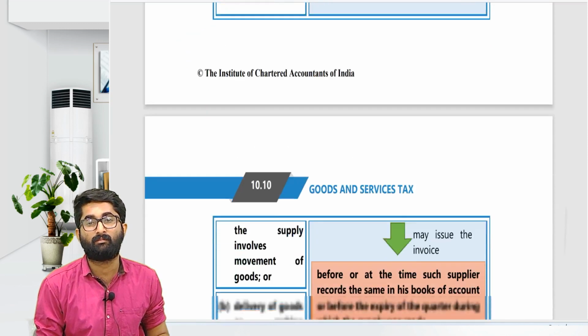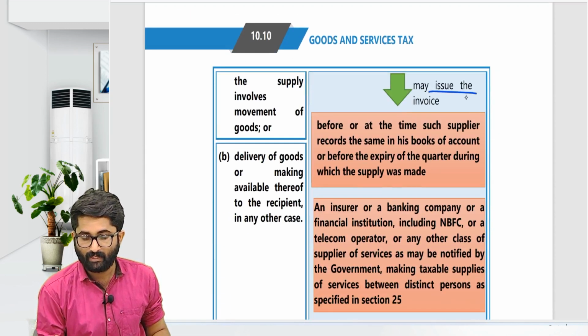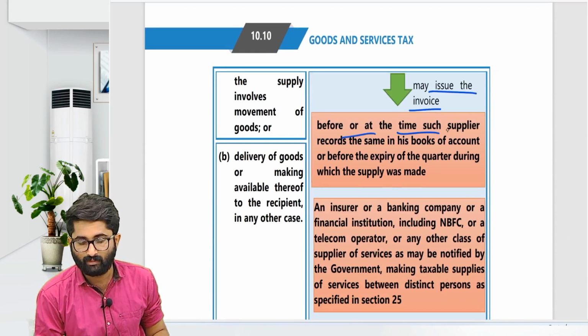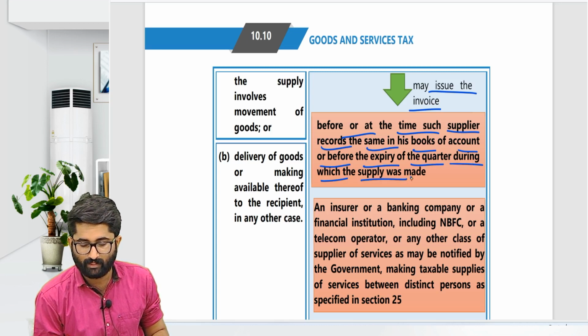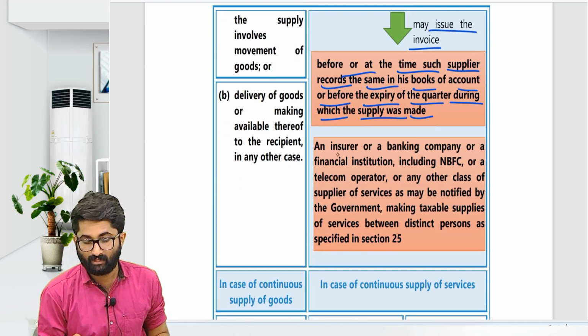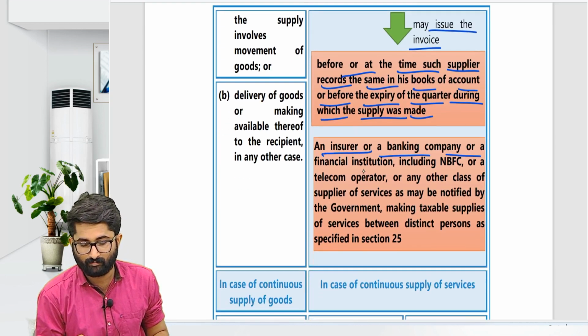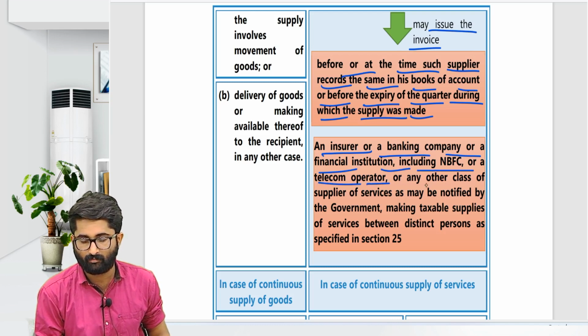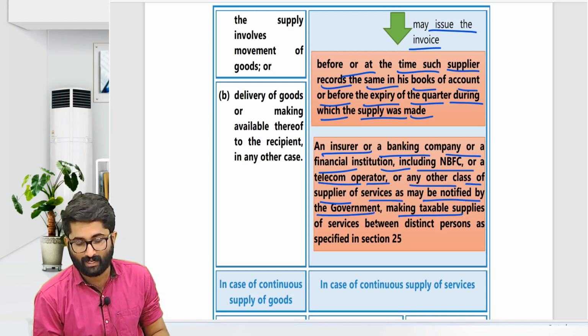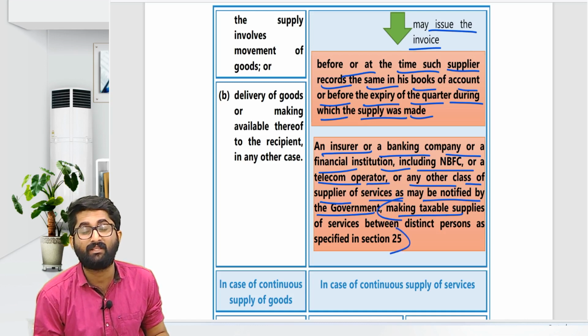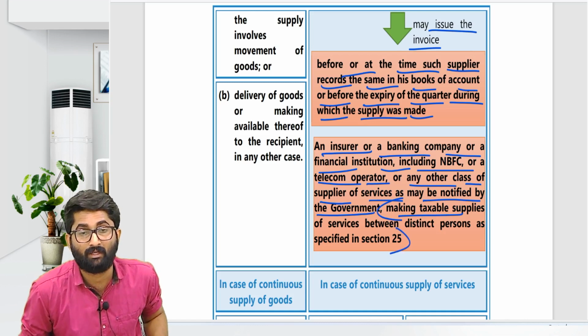If you remember, the invoice may be issued before or at the time such supplier records the same in the books of accounts, or before the expiry of the quarter during which the supply was made. In which case? In case of insurance or banking company or financial institution, including NBFC, or telecom operator, or any other class of suppliers of services as may be notified by the government, making taxable supplies between distinct persons as specified in section number 25.